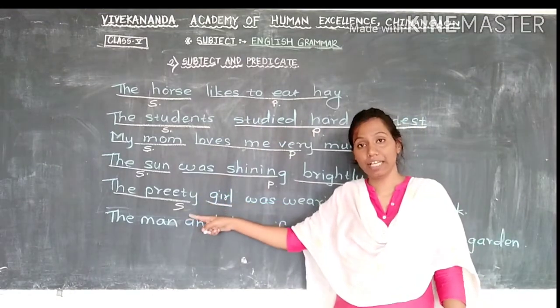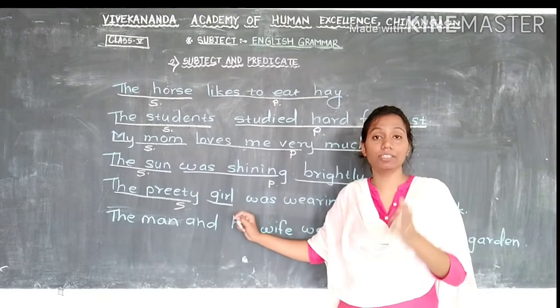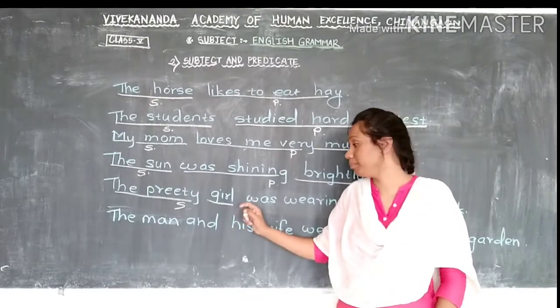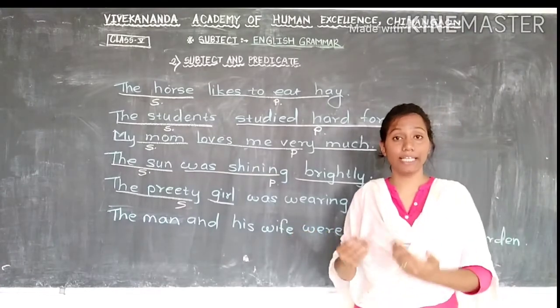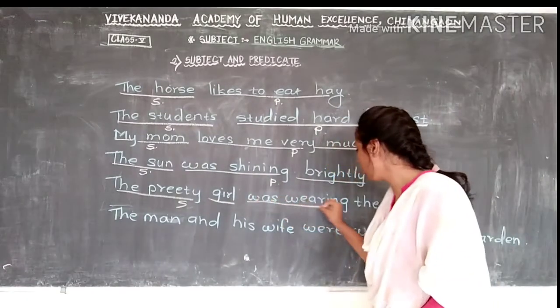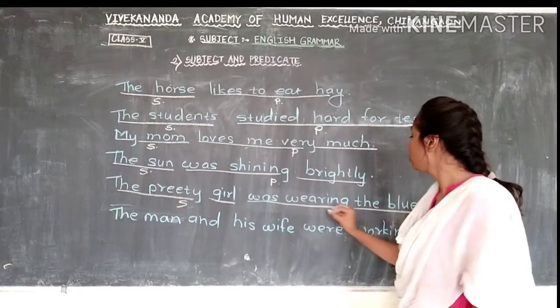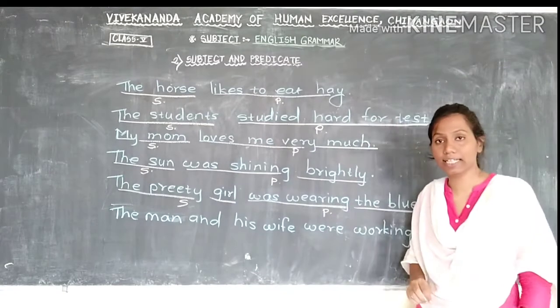But here there are 3 words. The pretty girl, these 3 words come in the subject part. And was wearing the blue frock. This part gives you information about that subject, about that first part. So this we will call the predicate. Okay, do you understand this?